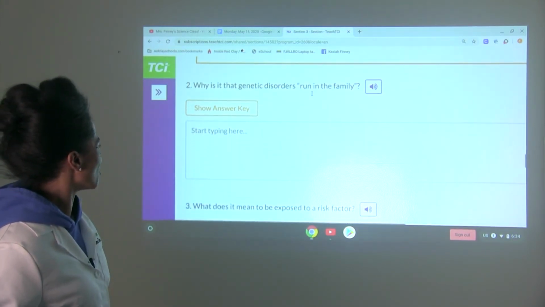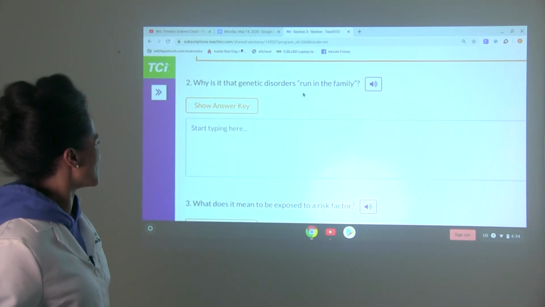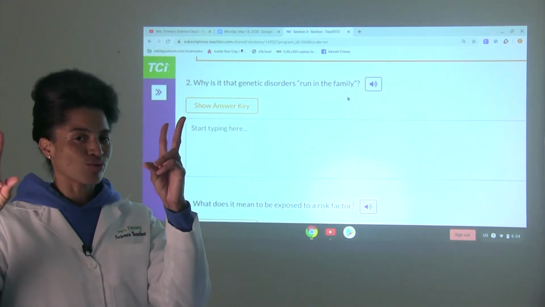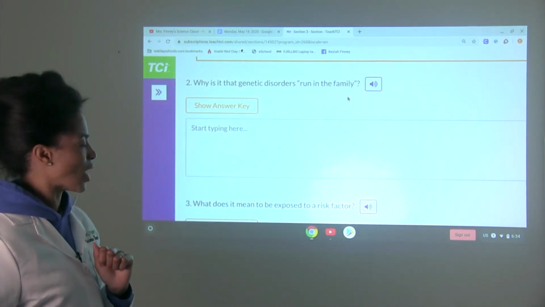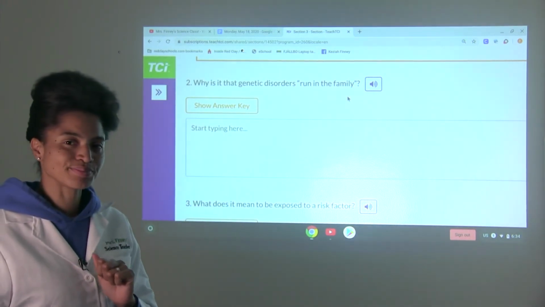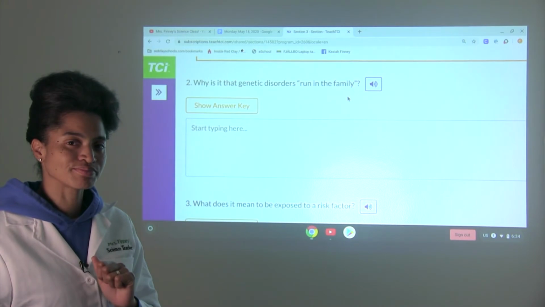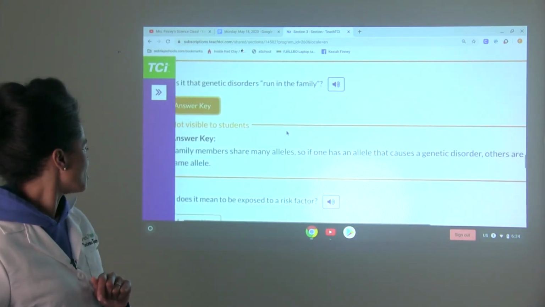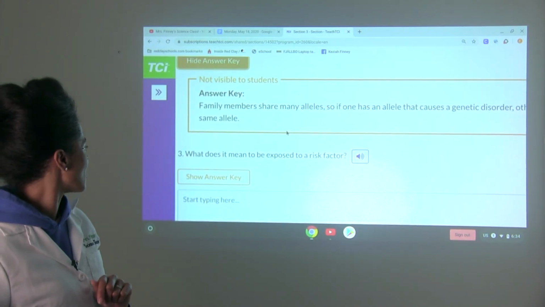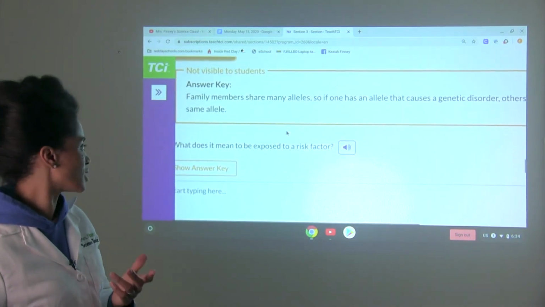Number 2, why is it that genetic disorders run in the family? What would you say to that? Okay. So, because family members share many alleles.